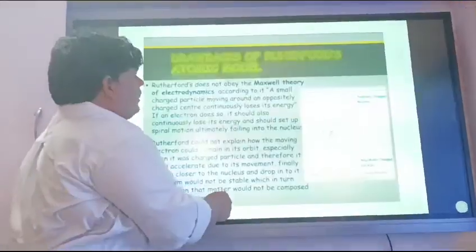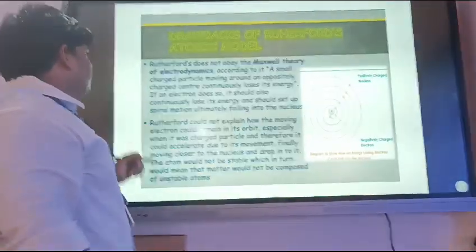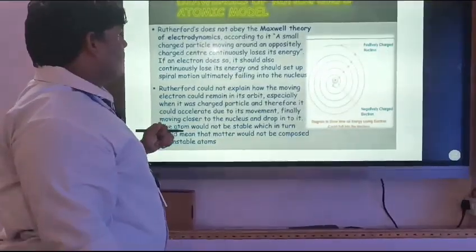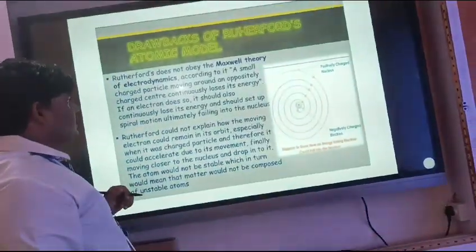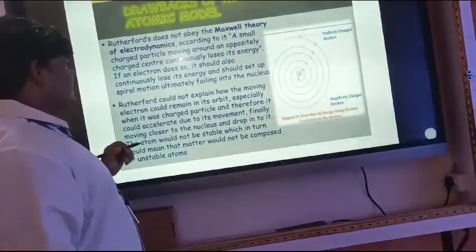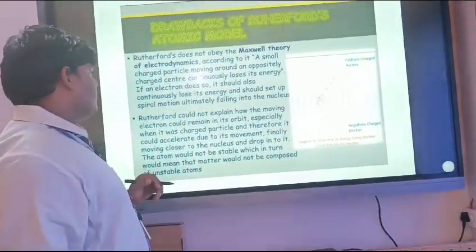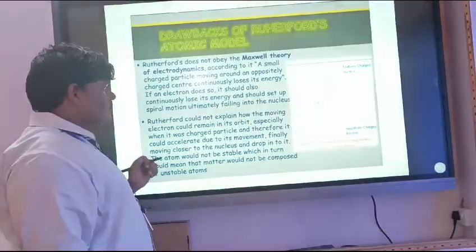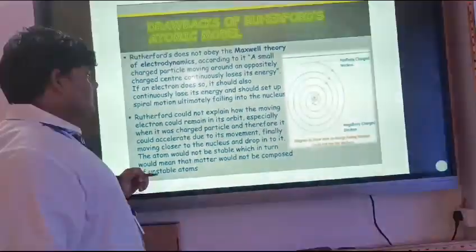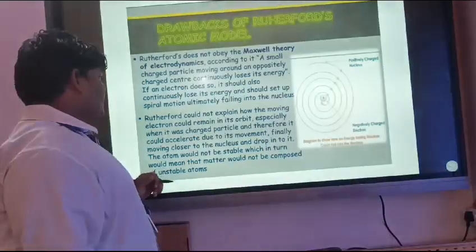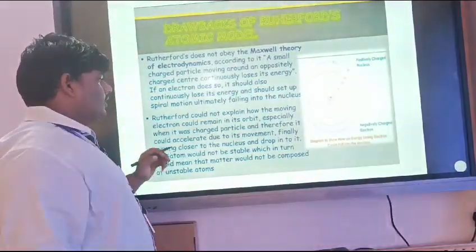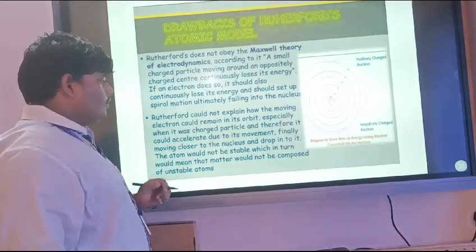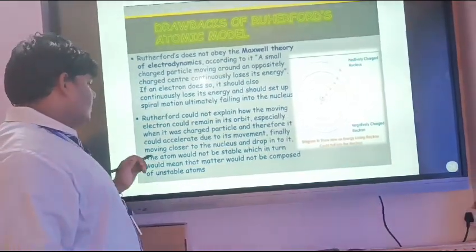And at last, drawbacks of Rutherford's atomic model. Rutherford's model doesn't obey the Maxwell theory of electrodynamics. According to it, a small charged particle moving around an oppositely charged center continuously loses its energy. If an electron does so, it should also continuously lose its energy and should set up spiral motion, ultimately falling into the nucleus. Rutherford could not explain how the moving electron could remain in its orbit, especially when it was